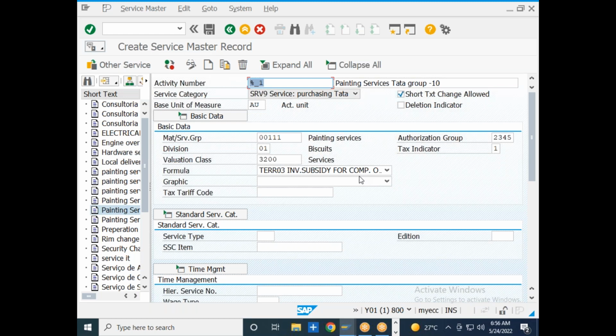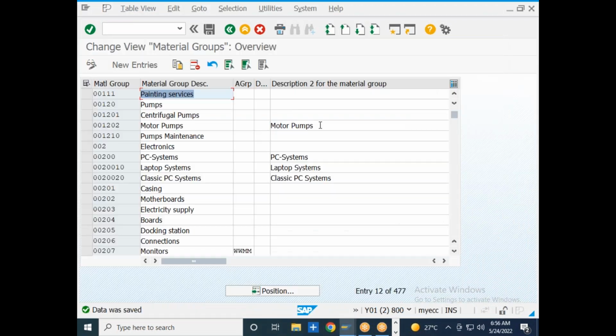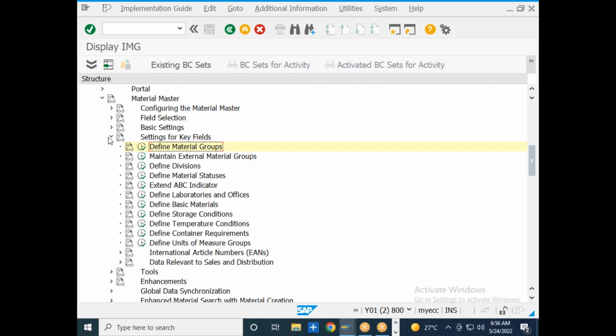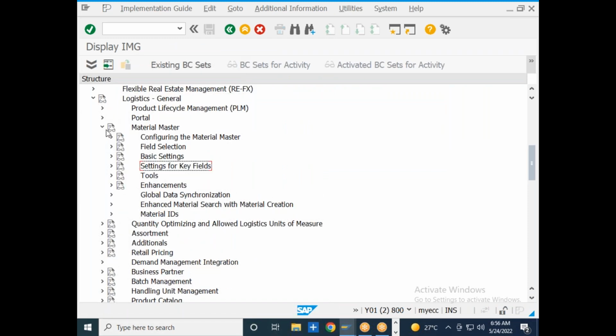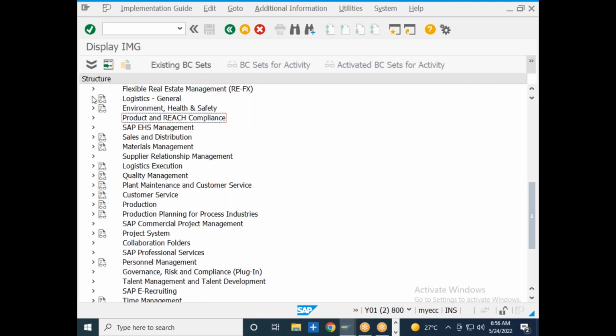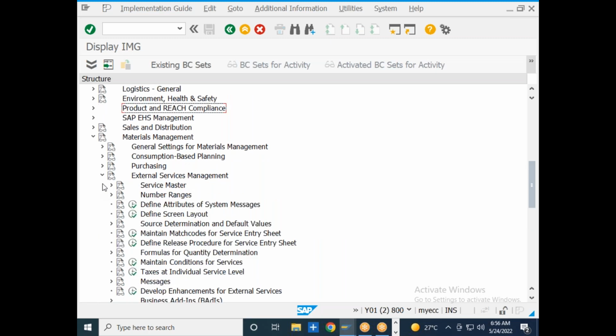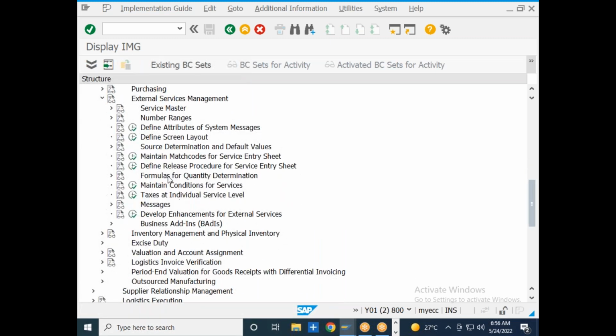Normally painting services I will be calculating based upon the area, right? Length and width. So you need to define the backend formula and select it over here. You can define the formula at service master data level. So I will go to where the service master data is, to materials management. Here you see there is something known as external services management. So here you can define the formulas, right?